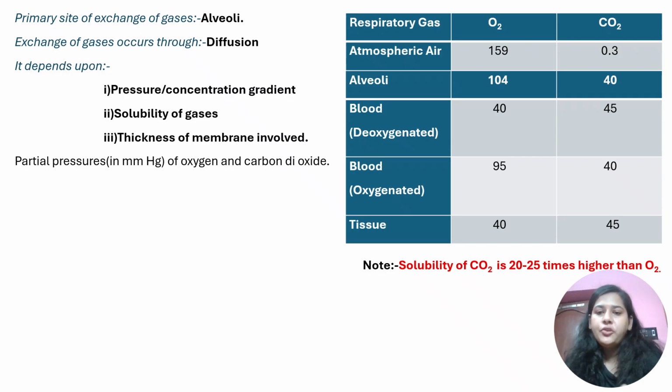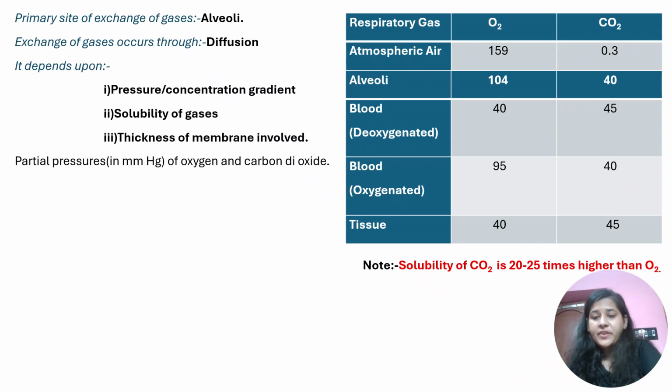Here we have provided you with the partial pressures of oxygen and carbon dioxide, because those two are the main gases we are concerned about, and it is measured in millimeter Hg. You need to focus on the units, because many a time they change the units, and that's the reason students make a mistake in their exam. So at different levels, what is the partial pressure provided to you? You need to remember, we are starting with the atmosphere.